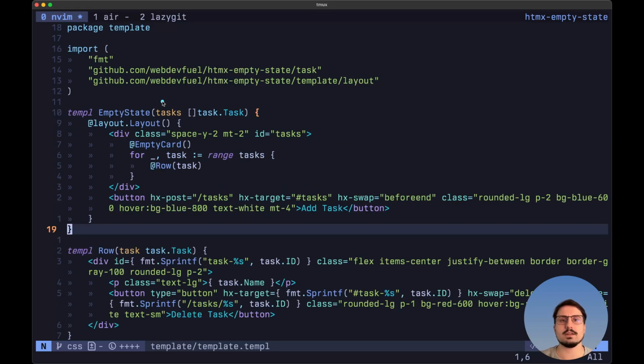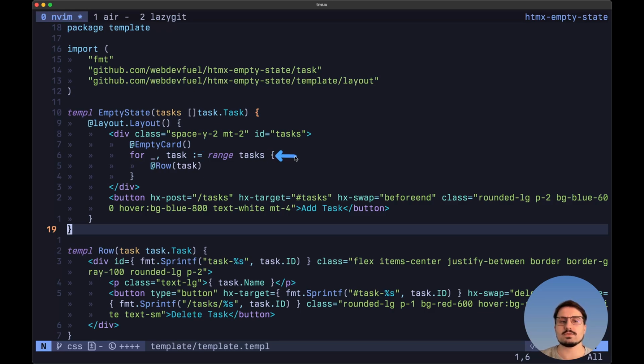Inside the Templ file, we have three different templates. First, we have this one that we'll use to render the tasks on the initial load of the page. And here we get the most important part when it comes to having an empty state using CSS only. We have first of all this wrapper div element, and inside of it we have this empty card template that we'll take a look at in just a second.